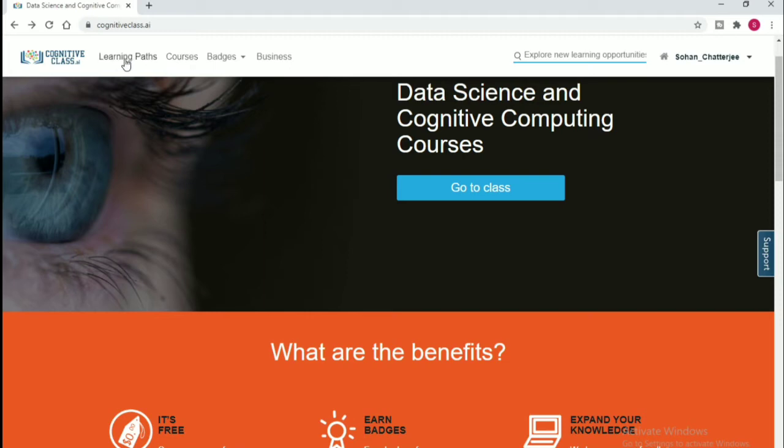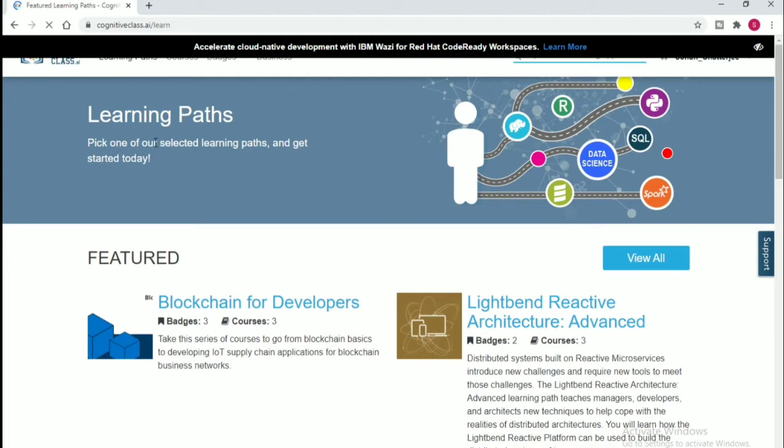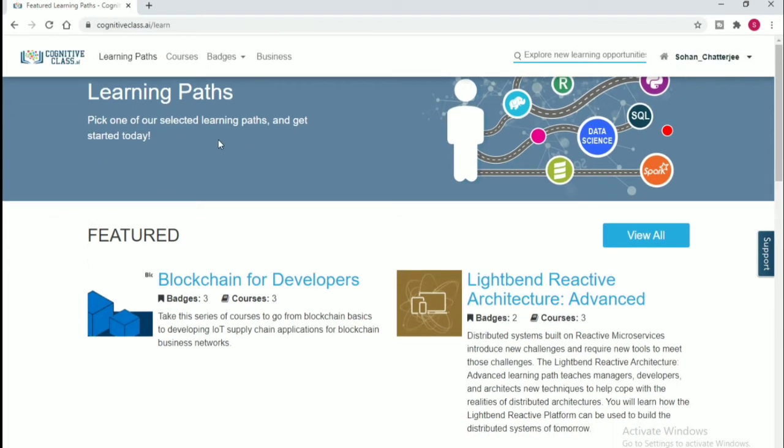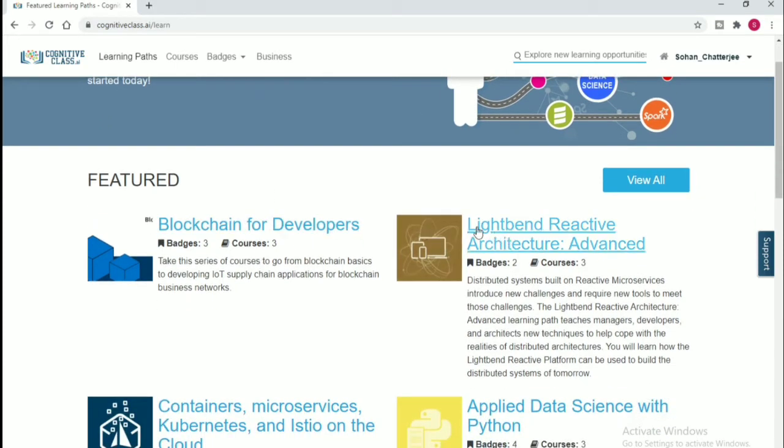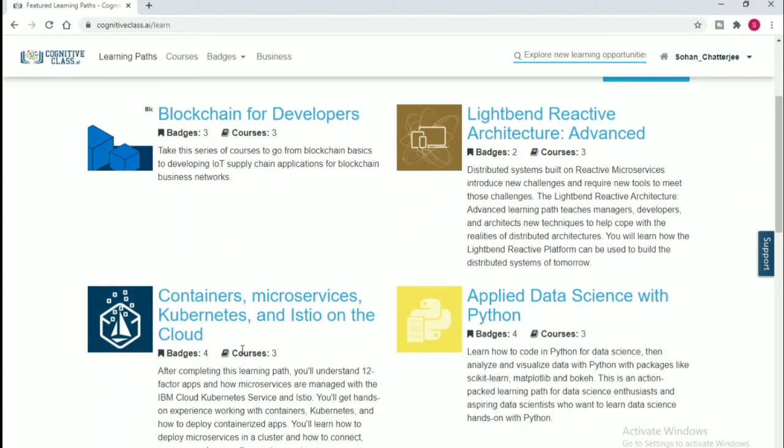Here you can see the four tabs: learning paths, courses, badges, and business. Business is not necessary for you. At first, learning paths. Learning paths is mainly what your learning path is if you choose any courses from here. Some courses are blockchain developer. There are some featured courses: reactive architecture advantage, containers, microservices. Containers mainly means Docker, Kubernetes, etc.